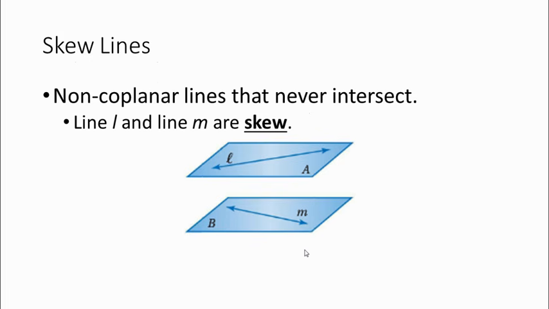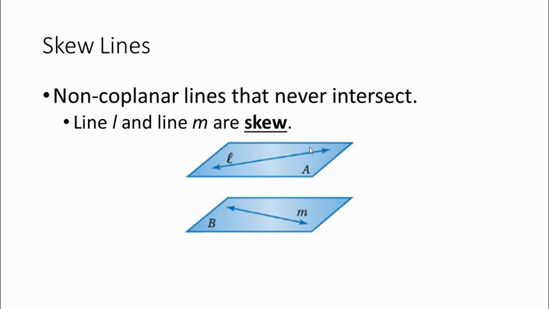And then the last thing to cover is skew lines. This is just a definition that didn't really fit in with the rest of the chapter. Skew lines are non-coplanar lines that never intersect. So line L and line M are skew. They look like they will intersect at some point if you were to keep drawing the lines, but they're not contained within the same plane, so that's why they'll never intersect.